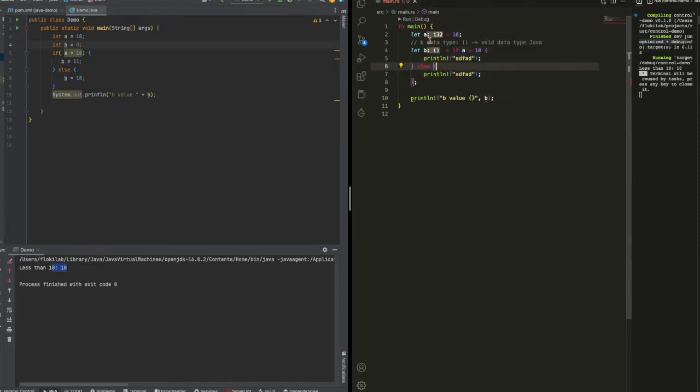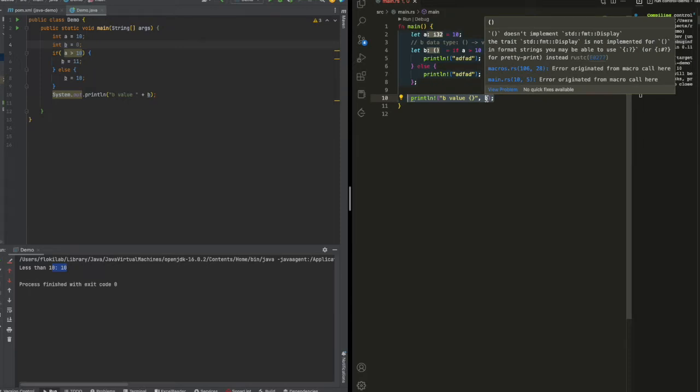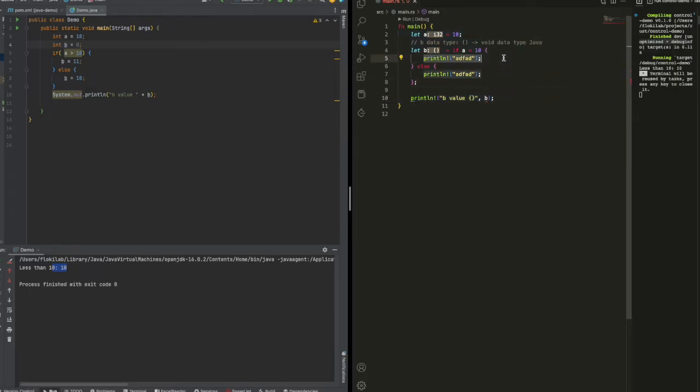Because it's nothing, we cannot print it here, so it shows the error. But if we use the last statement like this, without a semicolon, then it takes this value and assigns 10 to p, so it becomes an integer value.